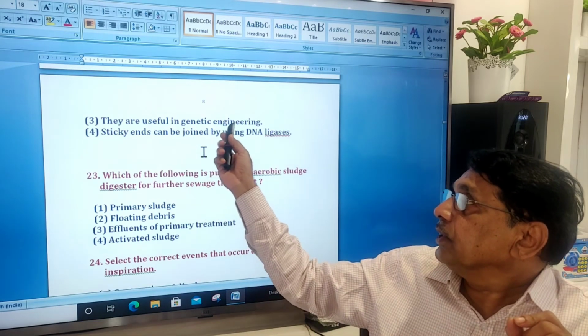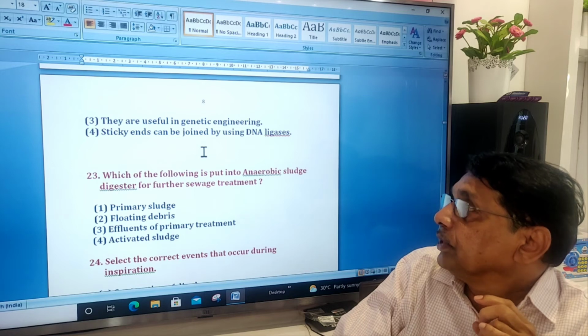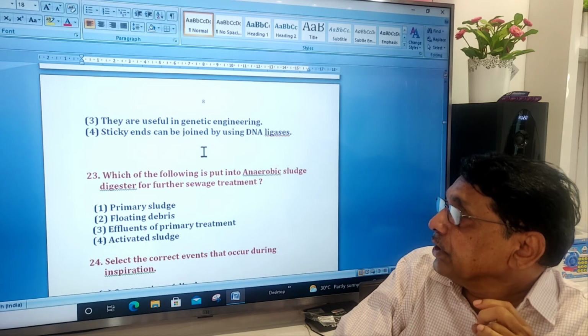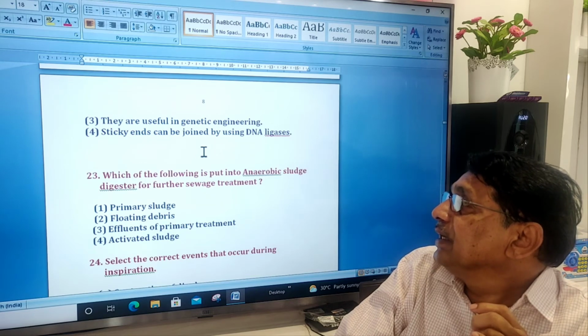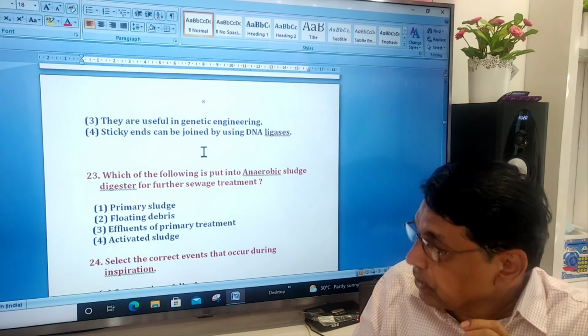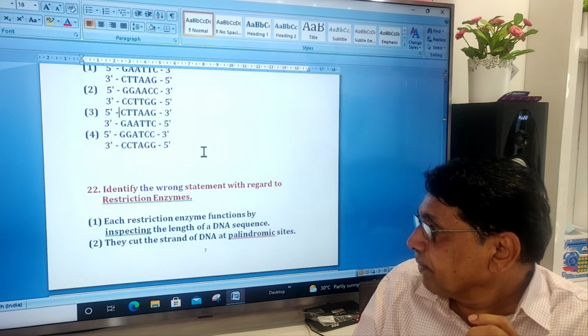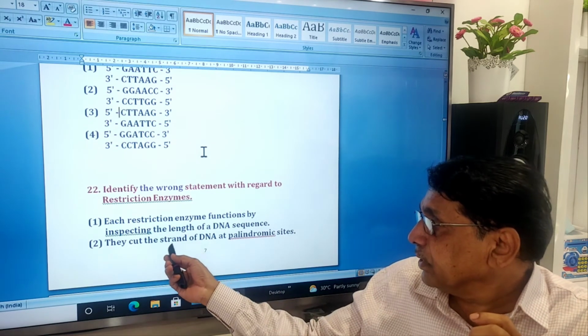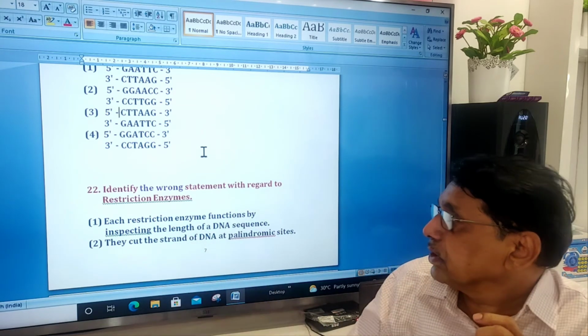They are useful in genetic engineering. Sticky ends can be joined by using DNA ligases. So, each restriction enzyme functions by inspecting the length of the DNA sequence.